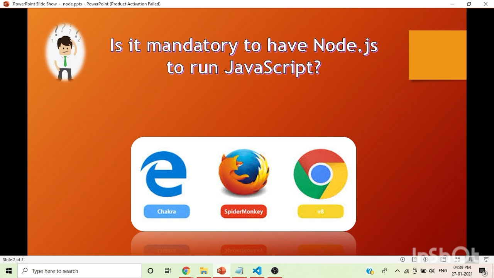So you can also build some standalone application. At that time Node is very important. It's also open source, and Node helps in asynchronous programming, and it has a single thread. It's not multi-threading like Java or C#. It's a single thread. So these are the advantages of Node.